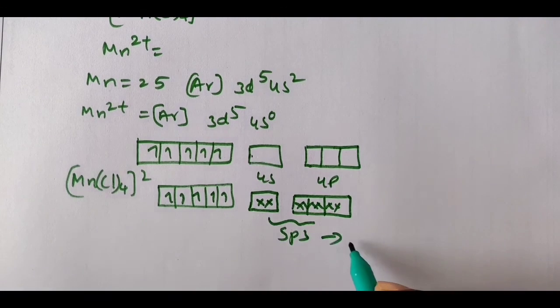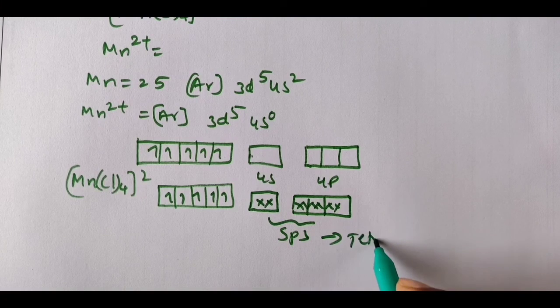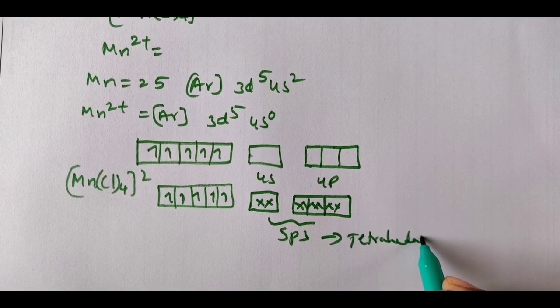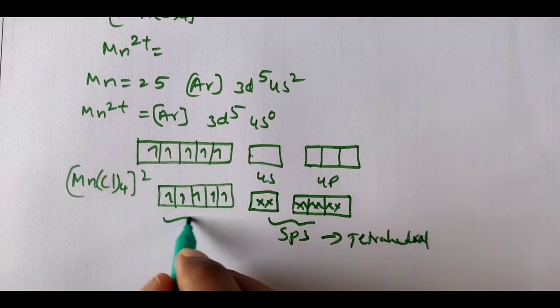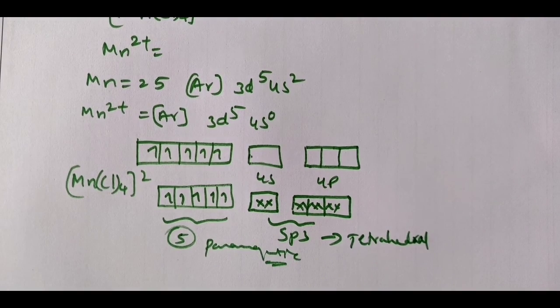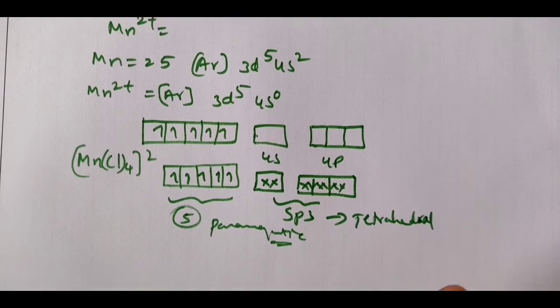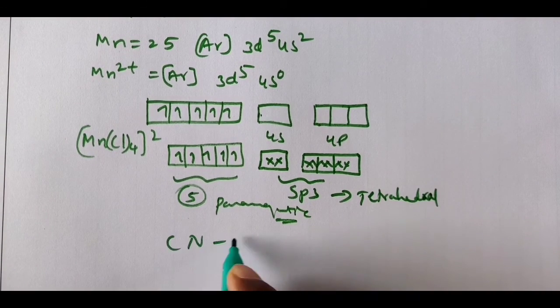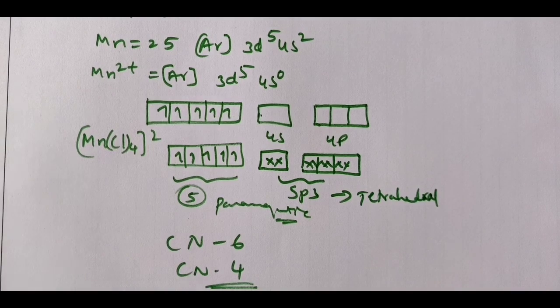What is the geometry? Tetrahedral. Unpaired electrons are 5, so it is paramagnetic. Clear? So these are the examples of coordination number 6 and coordination number 4. You can try many more examples for better understanding. Thank you.